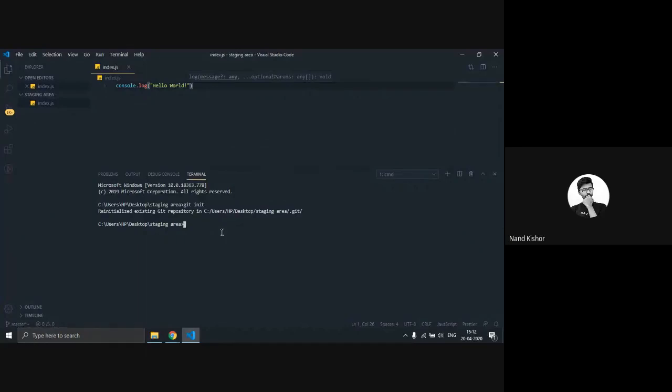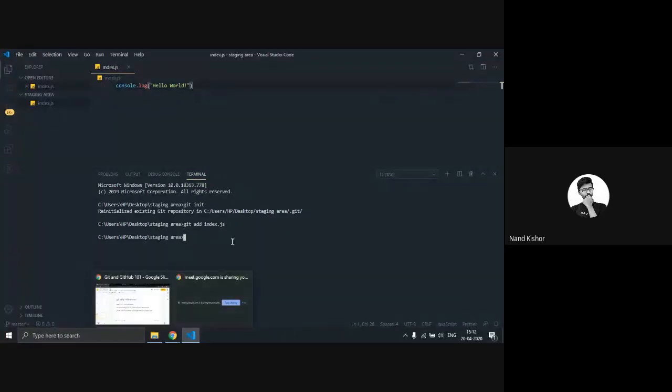Now I am adding this file with git add index.js. Now this file is under the staging area, so Git is tracking this file. Git will not track any of your files without your permission unless you use this command.